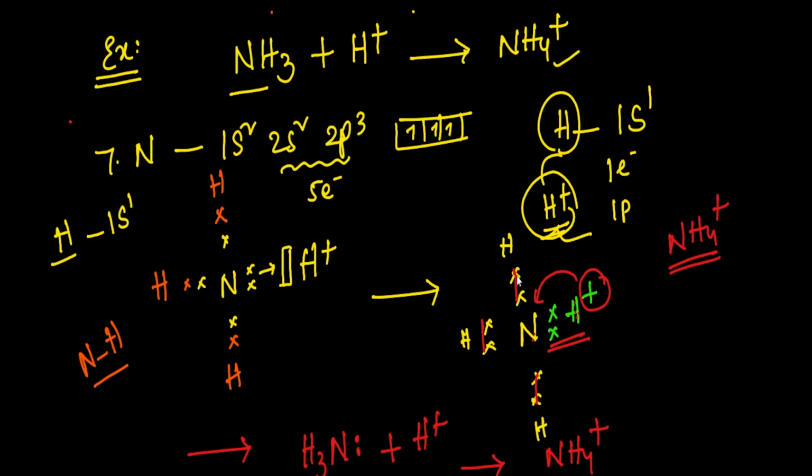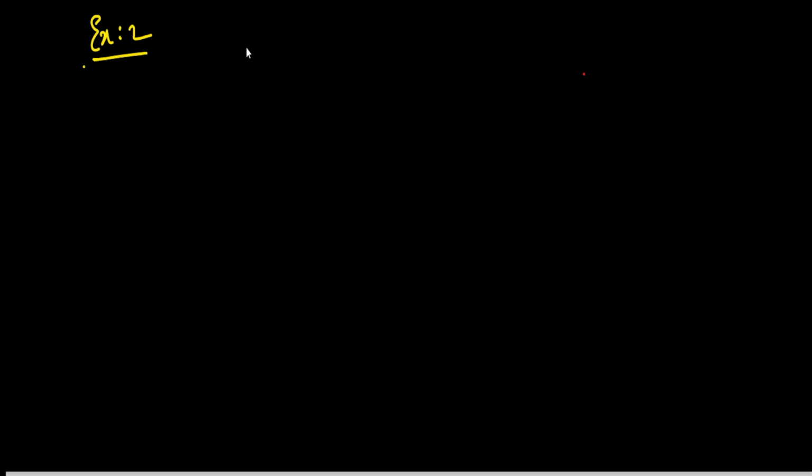First these 3 covalent bonds are formed, and after that the coordinate bond or dative bond forms in the case of NH3 and H+. This is the formation of the NH4+ ion. And now let us see one more example. Take example 2. For example, in the case of NH3 and BF3.